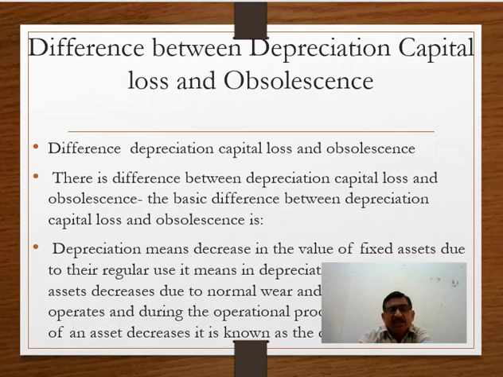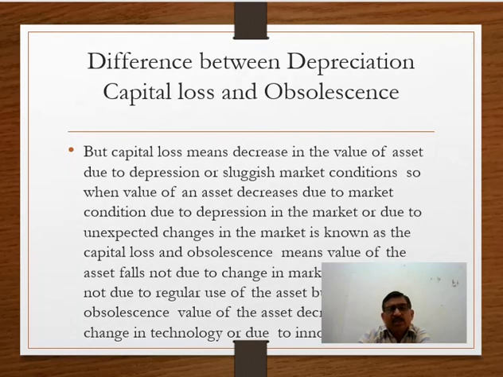Obsolescence means decrease in the value of an asset due to coming of new technique in the market, due to coming of new technology in the market, due to recent inventions, innovations. For example, coming of LCD has reduced the value of color desktop TVs in the market or old TVs in the market. It is not that the value of TV or the worth of old color TV is declining, rather it is change in the demand of old TV due to coming of new technology in the market.